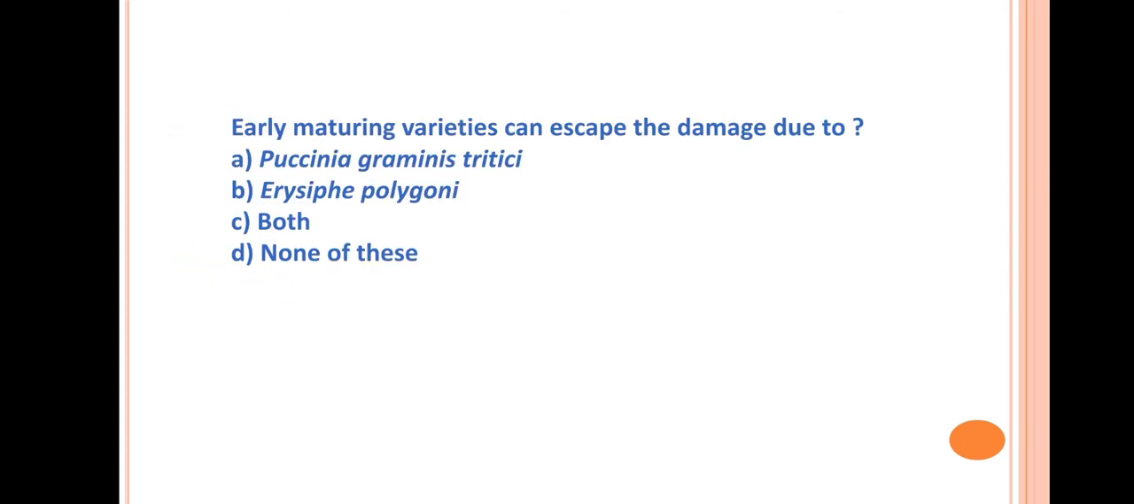Next question is, early maturing varieties can escape the damage due to. Answer is both, that is Puccinia graminis tritici and Erysiphe polygoni. One is causing the rust disease and the other is causing the powdery mildew disease. So early maturing varieties are a cultural method to control rust and powdery mildew disease. If we do early planting or use early maturing varieties, then these diseases can be escaped.